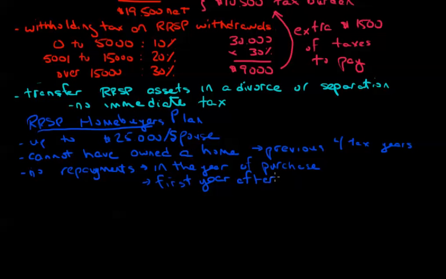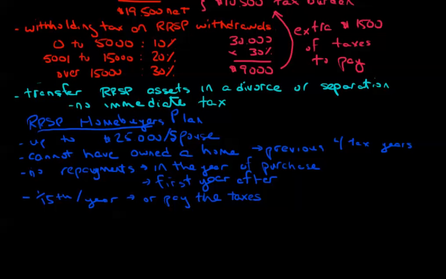So you don't have any repayments required right away here, but then you do have 15 years after that to repay. So after that, it's 1/15 per year that has to be repaid. If you don't make your required repayment in those 15 following years, then you're going to have taxes in that year as if you had made a withdrawal from your RRSP in that amount, which might not be so bad if you have a year with low income, for example. That might be something that's desirable.